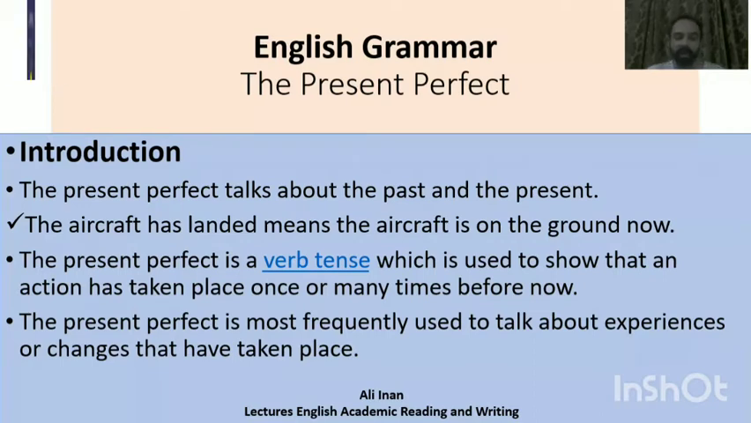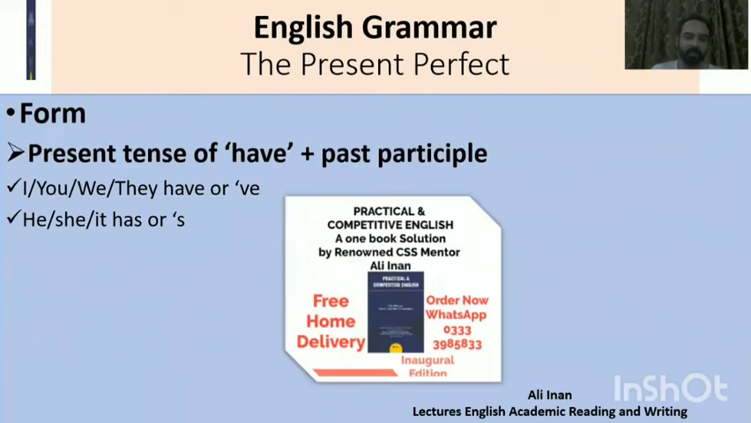So the aircraft landed in the past, but still we are referring to something indirectly in the present time as well. So the present perfect is a verb tense which is used to show that an action has taken place once or many times before now. It is the tense which is most frequently used to talk about experiences or changes that have taken place.